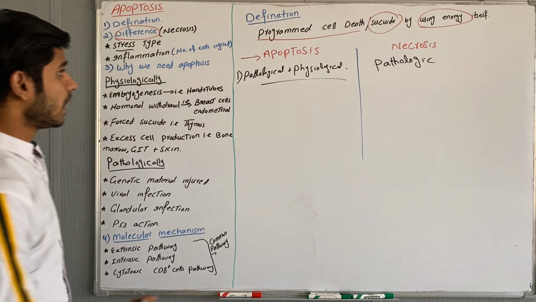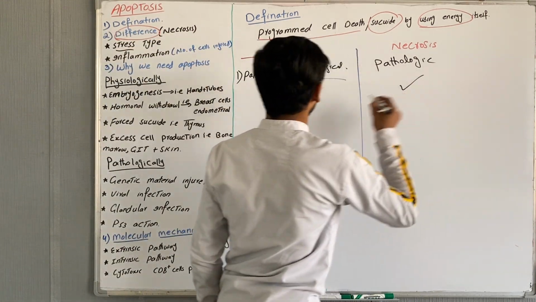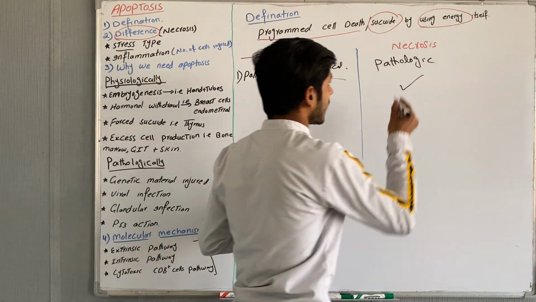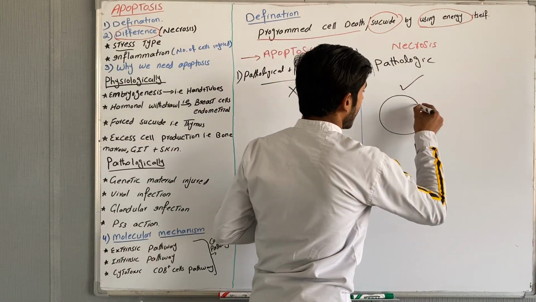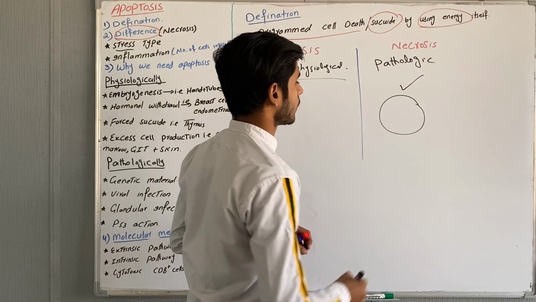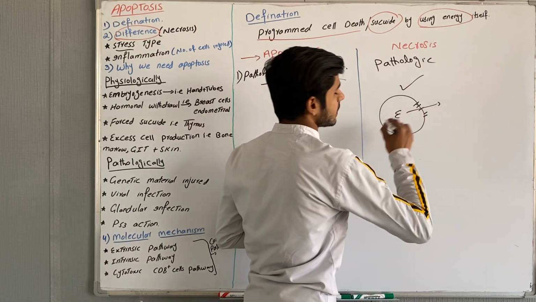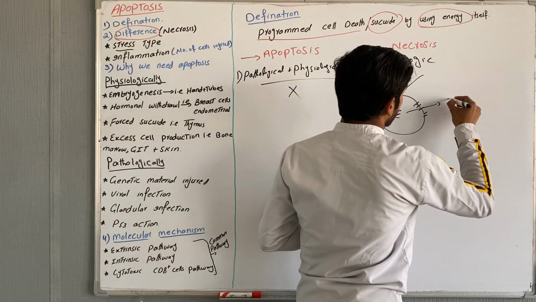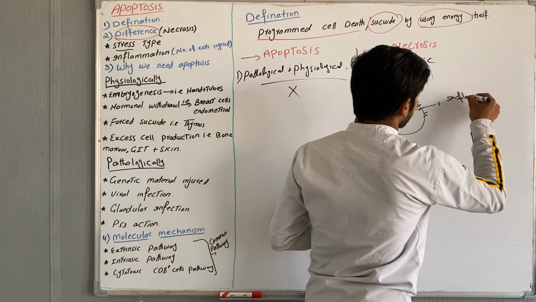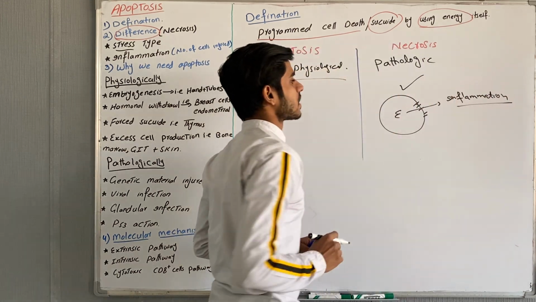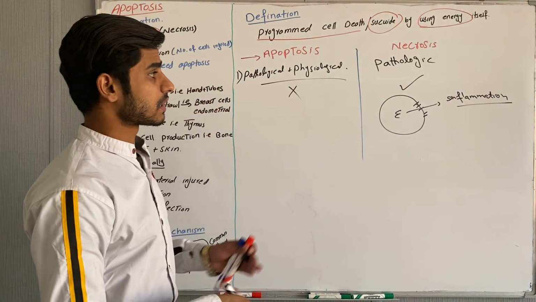Second is inflammation. In necrosis, inflammation will occur, but in apoptosis, no inflammation. Why? Because in necrosis, the cell membrane will be ruptured. When the membrane is ruptured, enzymes will come out and act on other cells, so they destroy other cells.